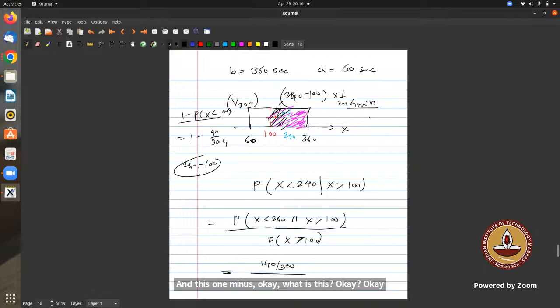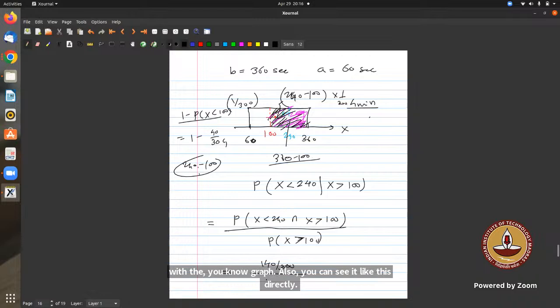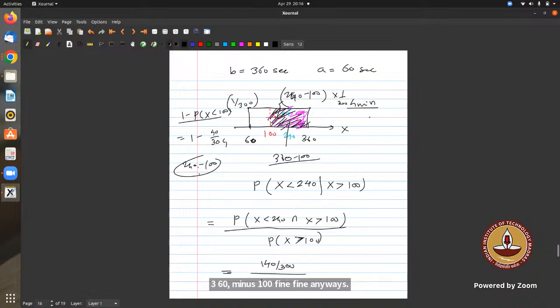Anyway, you can see it directly with the graph like this. It's 300 minus 40, right? Fine. So it is 260 by 300. So 140 by 260, yeah, 7 by 13.